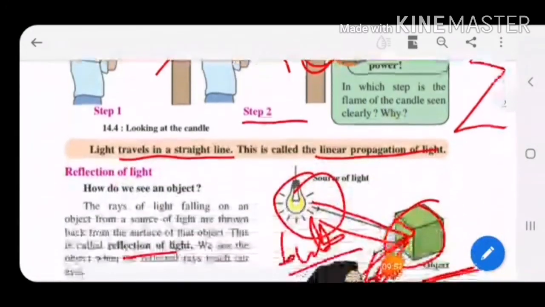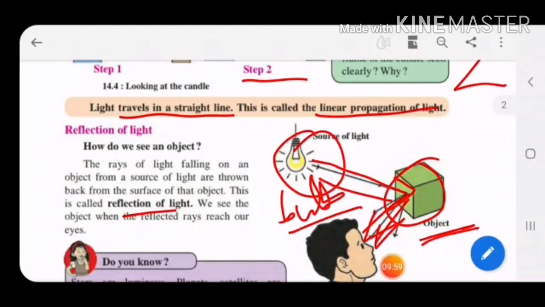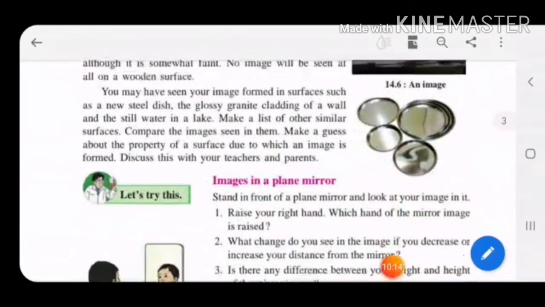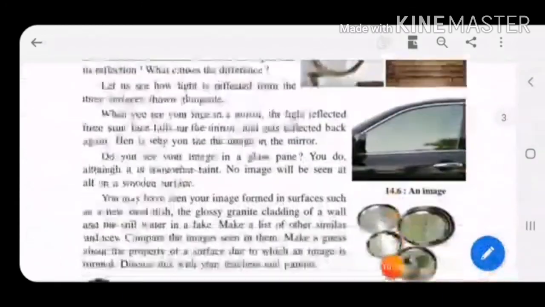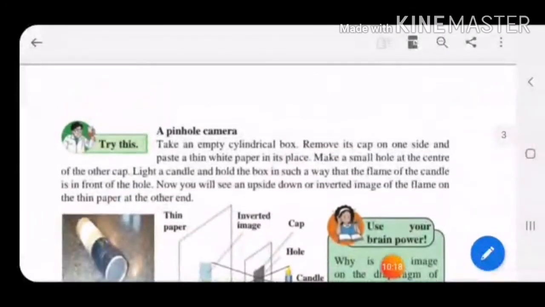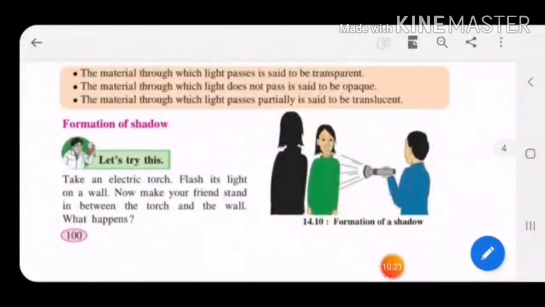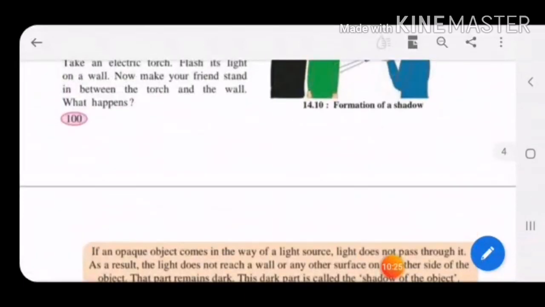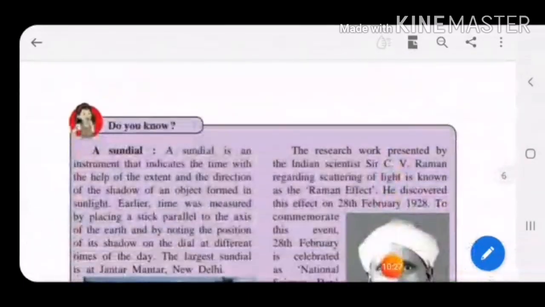And we have seen reflection of light, how we see things. We see an object only when light from the source falls on the object and is reflected into our eyes. So till here, revise the lesson from the textbook. In the next part we will see images in a plane mirror, the pinhole camera, some properties of substances, and the formation of shadows.